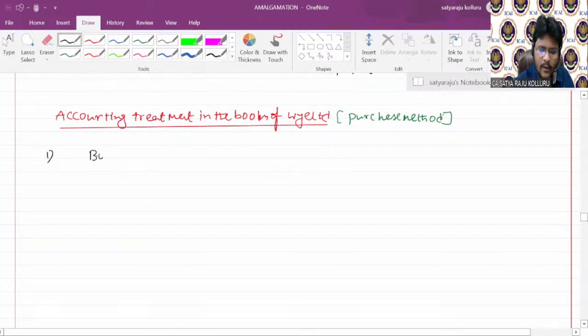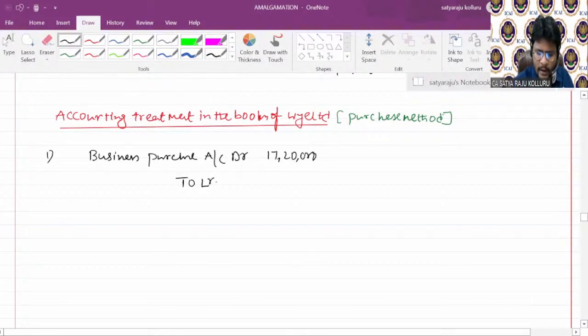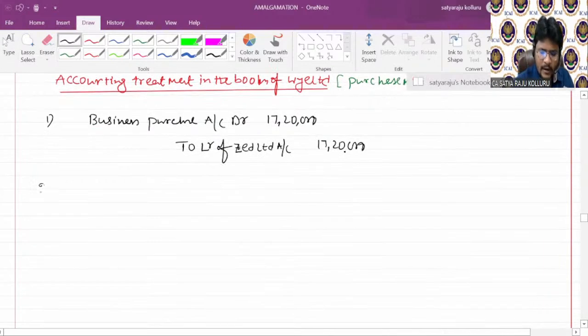That is, business purchase account debit at the rate of 17,20,000, the purchase consideration, to liquidator of selling company, that means Z Limited account, which is 17,20,000. Now all of you please concentrate.